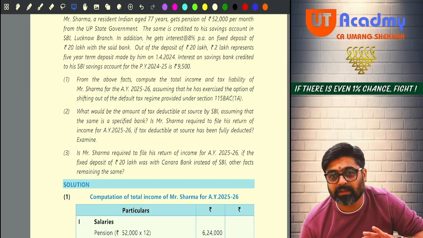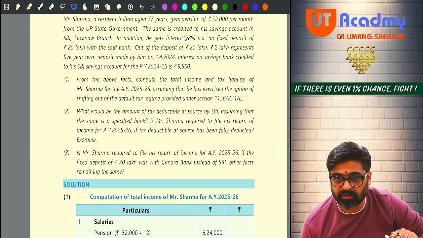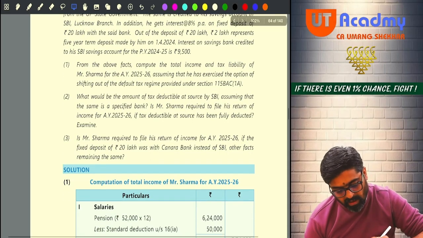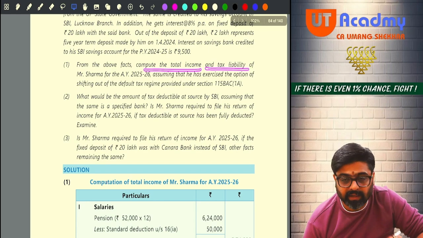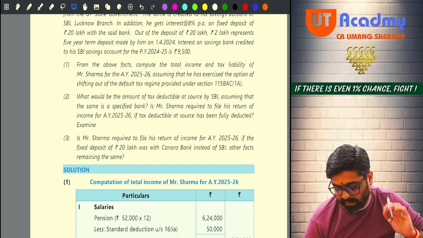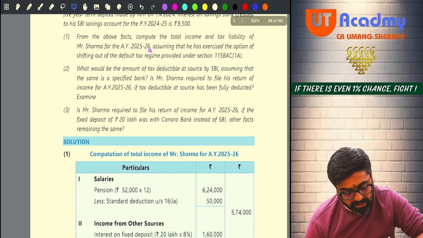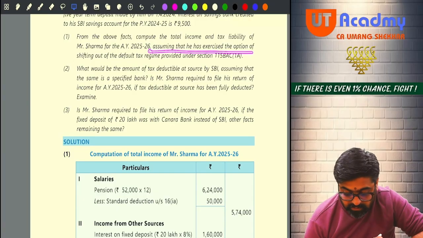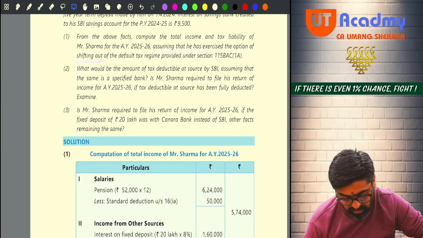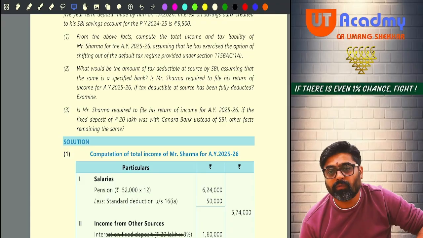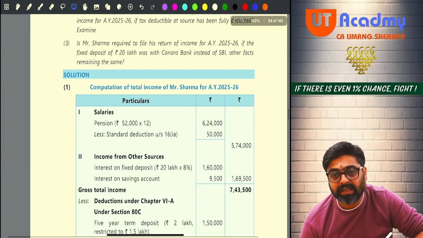So the interest is also getting credited in that savings account. Okay. Now, from the above facts, compute the total income and the tax liability. First, we are supposed to compute the total income and the tax liability, assuming that he has exercised the option of shifting out of the default tax regime. Shifting out. Okay, no? Now, first of all, tell me what will be his pension?